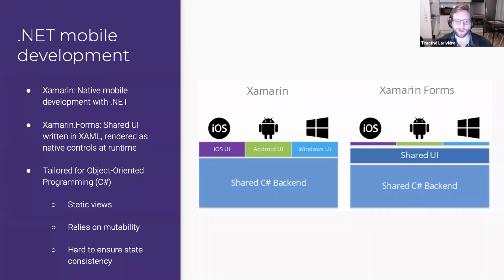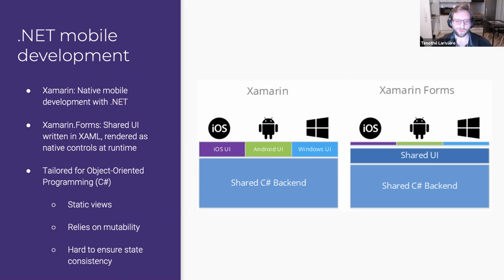So you will find the Xamarin iOS SDK and the Xamarin Android SDK. Windows is a bit of a special story since it's already Microsoft, so it's already using .NET behind the scenes. So there are no wrappers for it. But for iOS and Android, you will have the exact same APIs that you would have if you did Swift development or Java development for Android, except this time it's available in .NET, so you can call those APIs directly with C#. It's really just a thin wrapper around the existing SDKs.